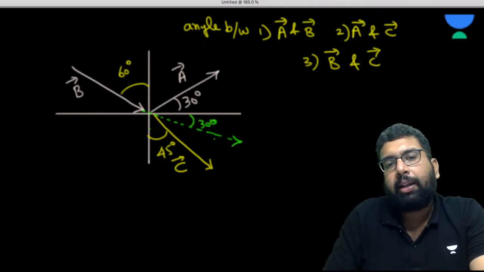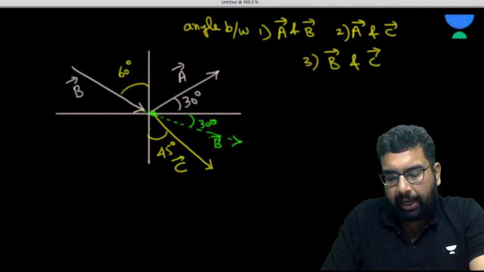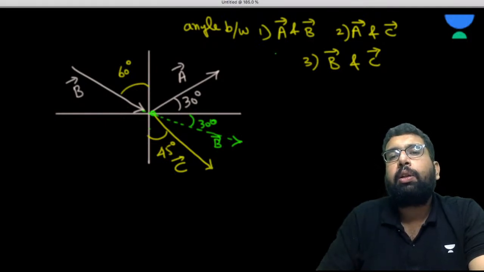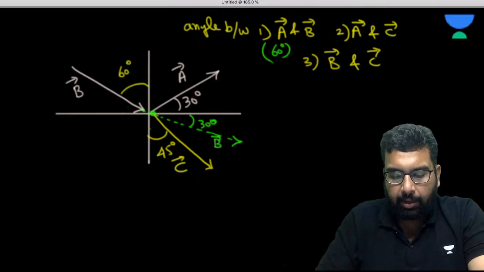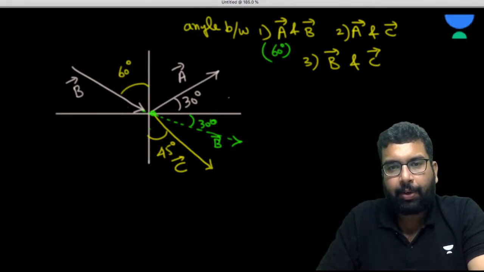Now we are making the vector B by parallel shift here. When we parallel shift this vector B, A and B are joined tail to tail. So this is going to be 60 degrees. Yes or no? Ritual, would you care to answer, my dear?